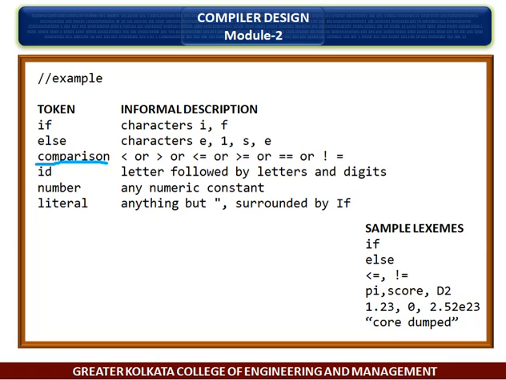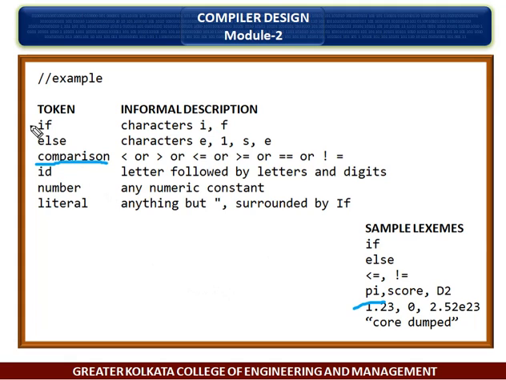One token corresponding to all identifiers. One or more tokens representing constants such as numbers and literal strings. Tokens for each punctuation symbol such as left and right parenthesis, comma, and semicolon.